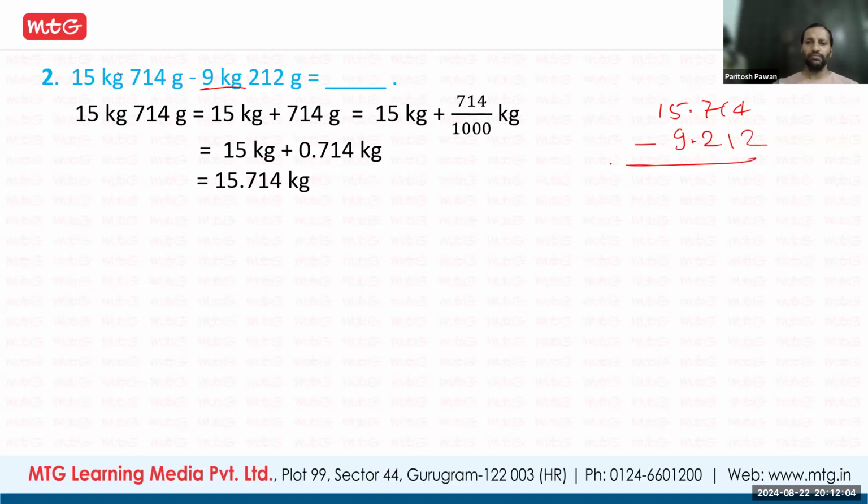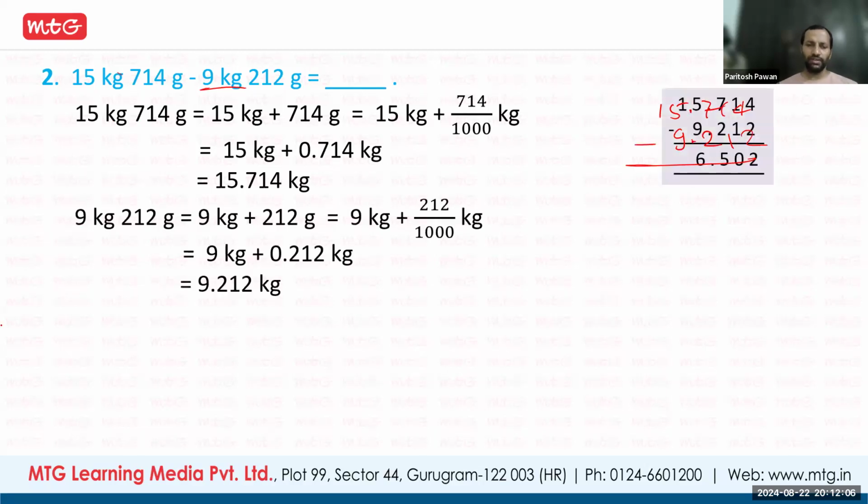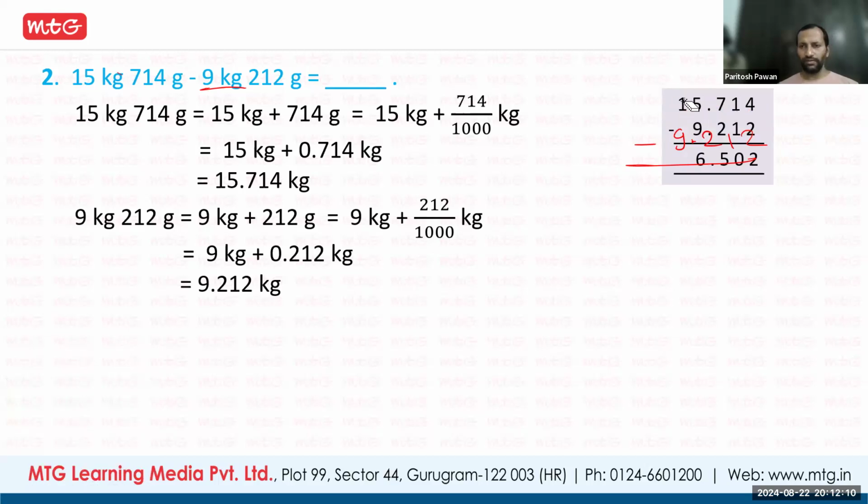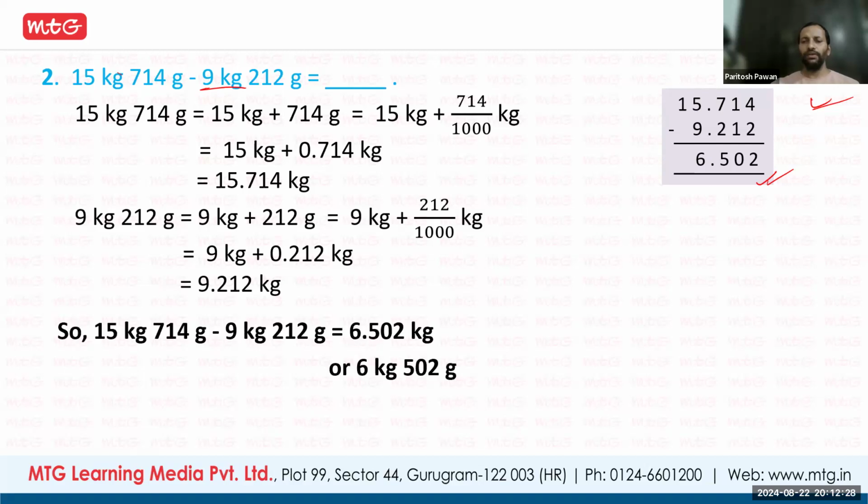And now you can subtract it. So your answer is 6.502. Here it is simple addition and subtraction of decimals. Nothing great in that.